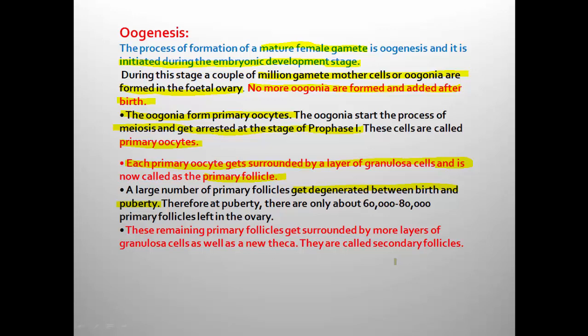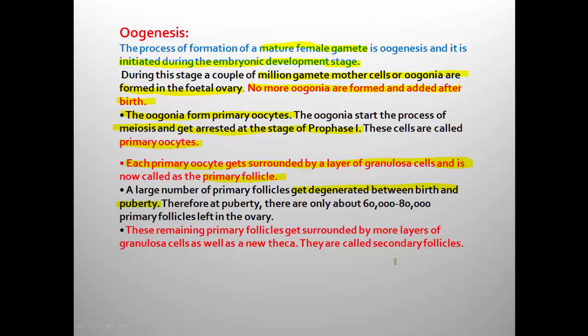And these primary follicles have to undergo proliferation. Proliferation means structural change. Primary follicle is converted into secondary follicle, secondary follicle is converted into tertiary follicle, and tertiary follicle is converted into mature Graafian follicle. In that mature Graafian follicle, the female gamete, the egg, is present.